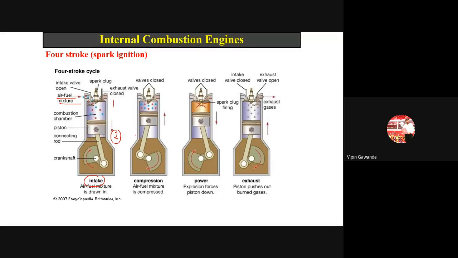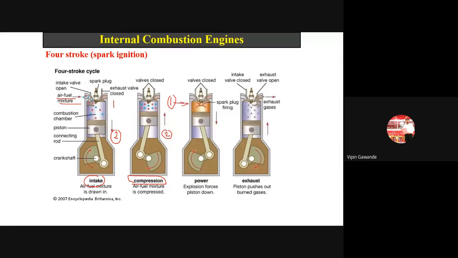The piston is at 2. In the second stroke, the piston moves from 2 to 1. Both the valves are closed. Because of that, the mixture gets compressed. Its temperature increases. Okay, now where is the piston? The piston is now at 1. Okay, because where is the piston going from? From 2 to 1. This stroke is called compression because we are compressing the air fuel mixture. Now at the end of the compression, the piston is here now at 1.